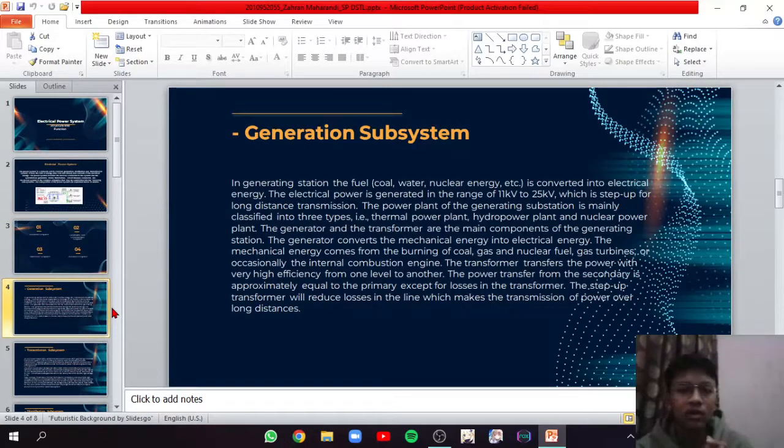Generation subsystem. In a generating station, fuel, coal, water, or nuclear energy is converted into electrical energy. The electrical power is generated in the range of 11 kilovolt to 25 kilovolt, which is stepped up for long distance transmission. The power plants of the generating station are mainly classified into three types. They include thermal power plant, hydropower plant, and nuclear power plant.